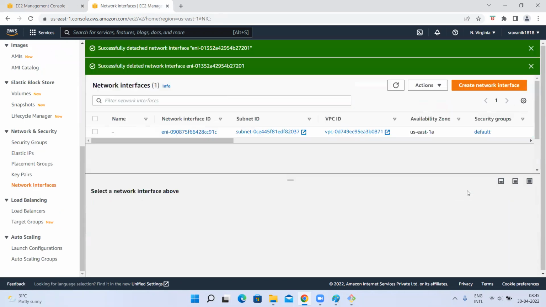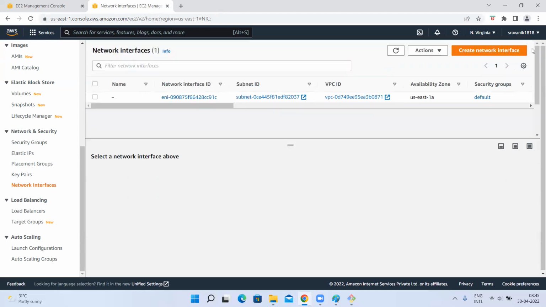So you delete it, for maintenance purposes. In other real-time scenarios, when we want to share an IP address with someone, but it should not be permanent, a temporary IP address, we create it, assign it to them, and once they have used it and are done, we just delete that IP. Even if they try to connect to your instance, as the IP is deleted, they will not be able to connect. But if AWS randomly attaches that private IP to some other instance, it will connect to that other instance. For maintenance purposes, whenever we need a temporary IP, we can use ENI. So attaching multiple private IP addresses to an instance is possible through ENI.